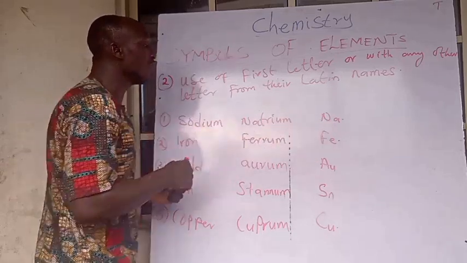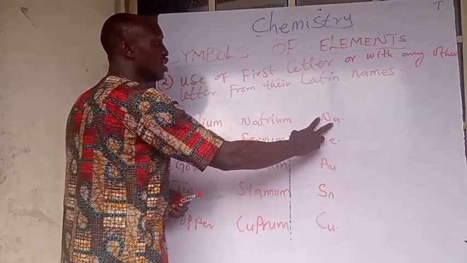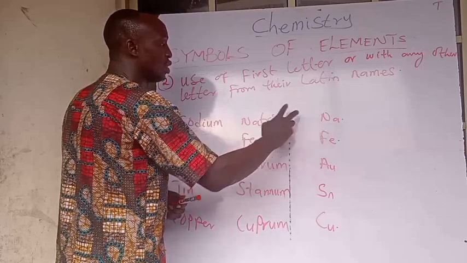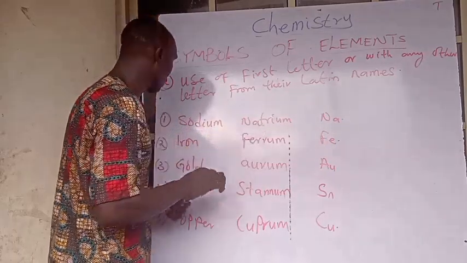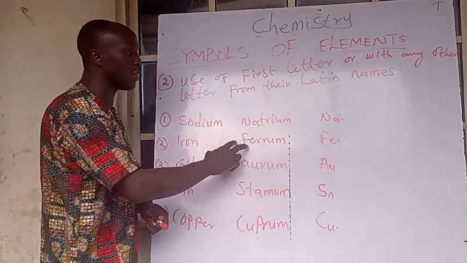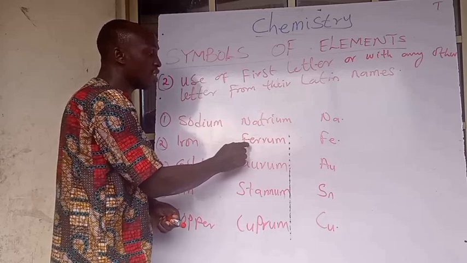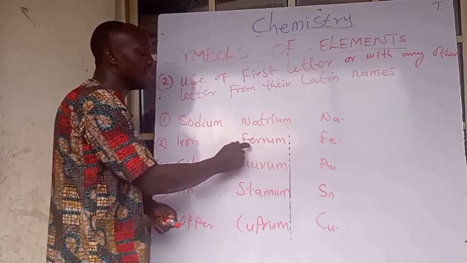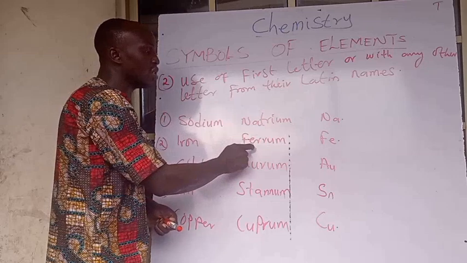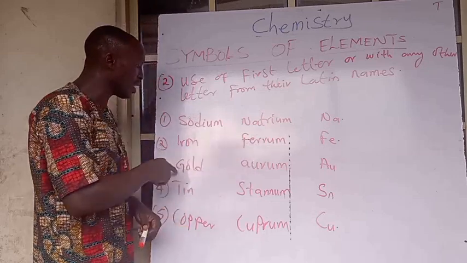The reason we do not use N only is because N has already been used by nitrogen, so we use the first and second. Look at iron. We have it as ferrum. We are supposed to use F, but because F has already been used by fluorine, we use Fe.